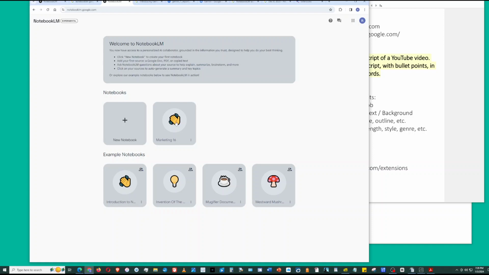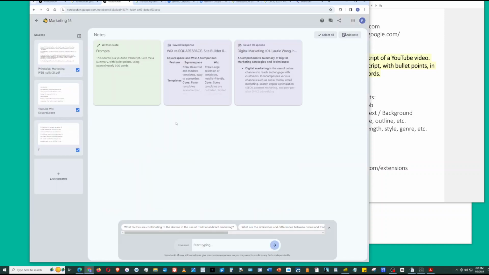Now, Marketing 16 is my notebook, and I've already done some work on it. So on the left side are sources, and these are notes that I've saved. And at the bottom is a chat box where you can type in your chats. So at the bottom, you type in your actions, like summarize, and then in the upper right, there's a little caret that goes up and down, and that will reveal the conversation. This I'll show you when we actually have a conversation going.